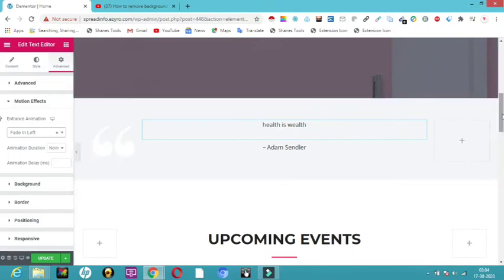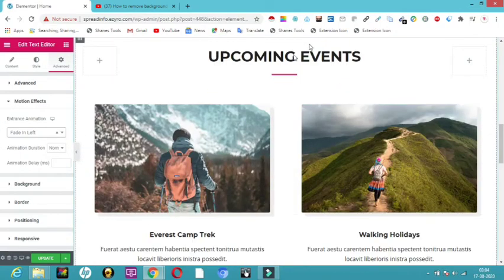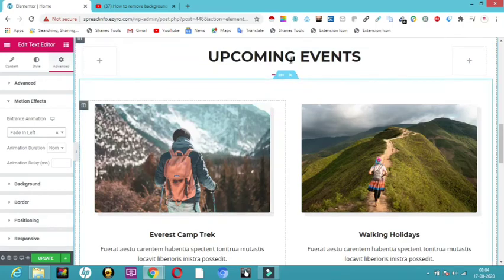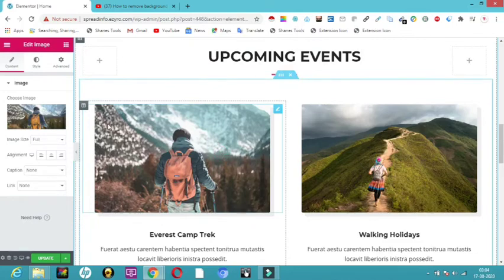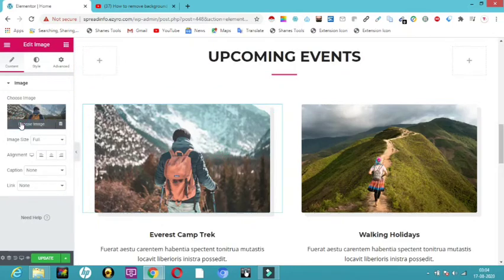Now you can edit whatever you want. Here you can see upcoming events. Here you have some images. You can even change this just by clicking over here. If you don't want this, you can also delete this. Now I'm going to change this image. Now I have clicked on this image. Now all I have to do is choose image.